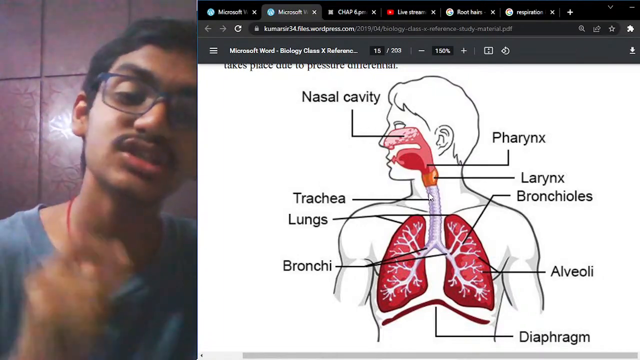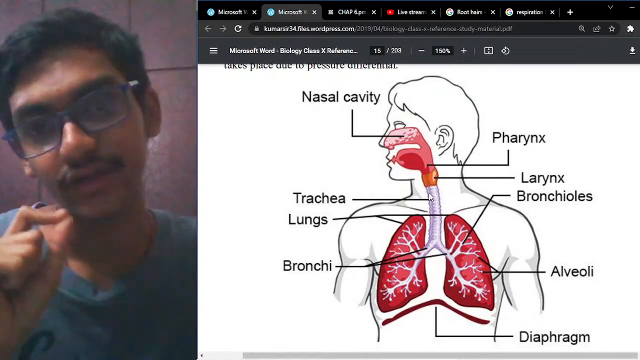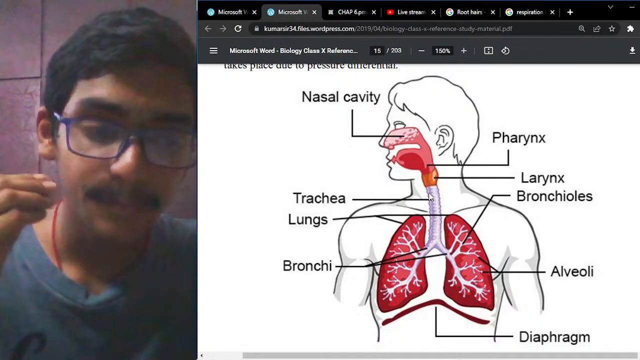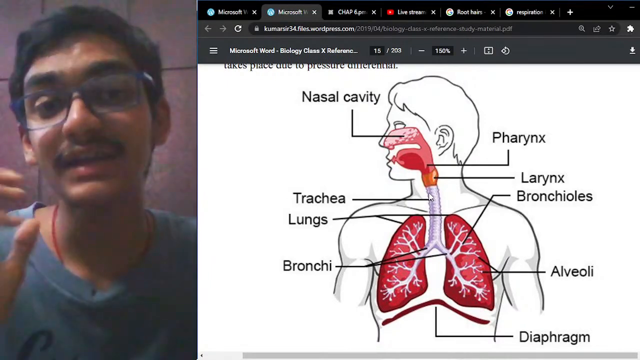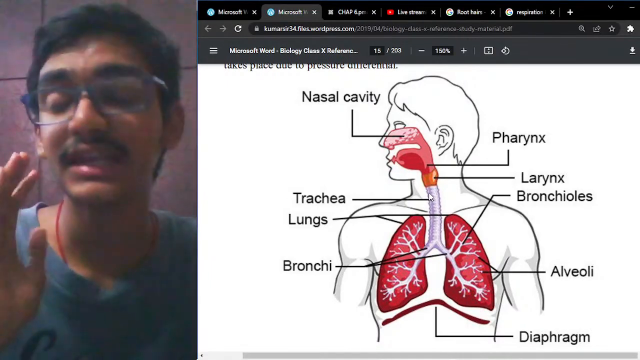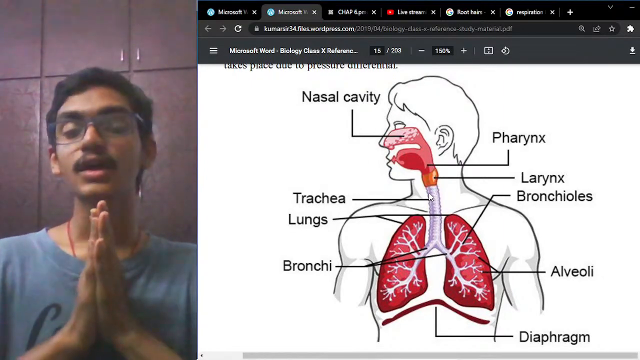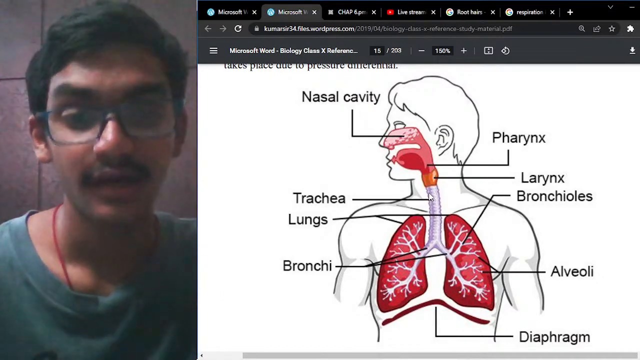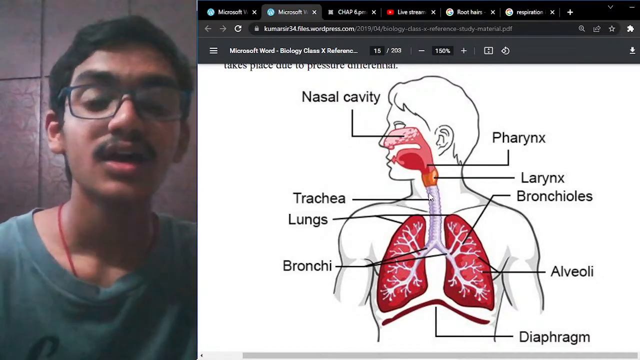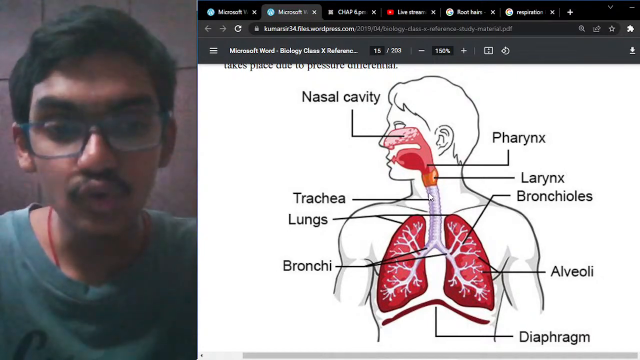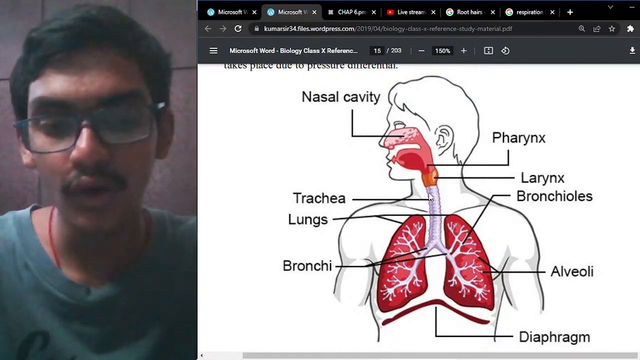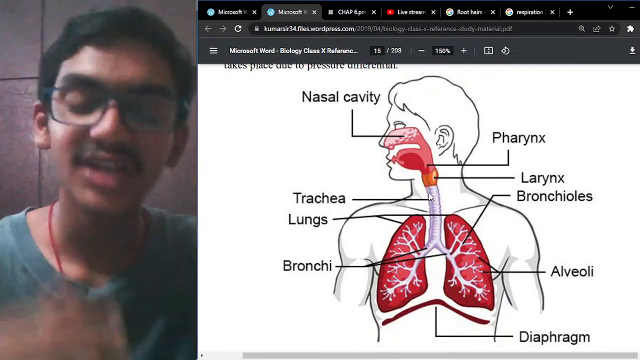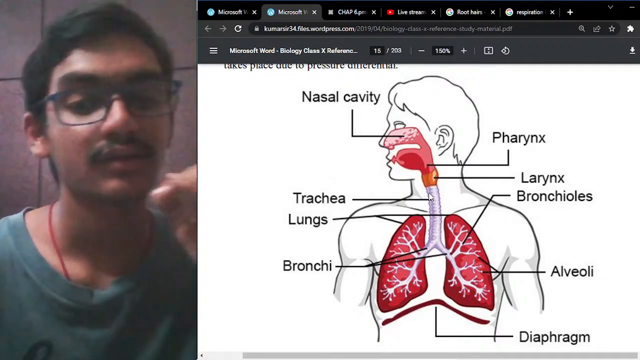That means it has C-shaped rings of cartilage, which are helpful in preventing the collapse of the air passage. Preventing the collapse of the air passage is a very, very important process. I think you got an understanding, right? Yes. That is performed by the trachea. This trachea then divides into two structures called bronchi, one leading to the left and one to the right lung.